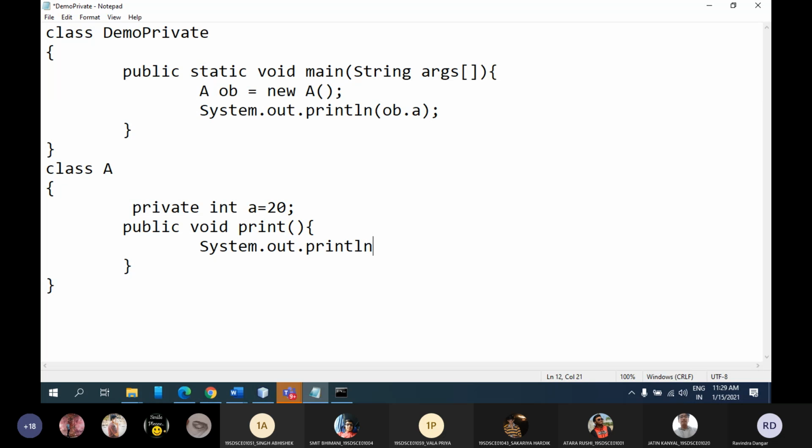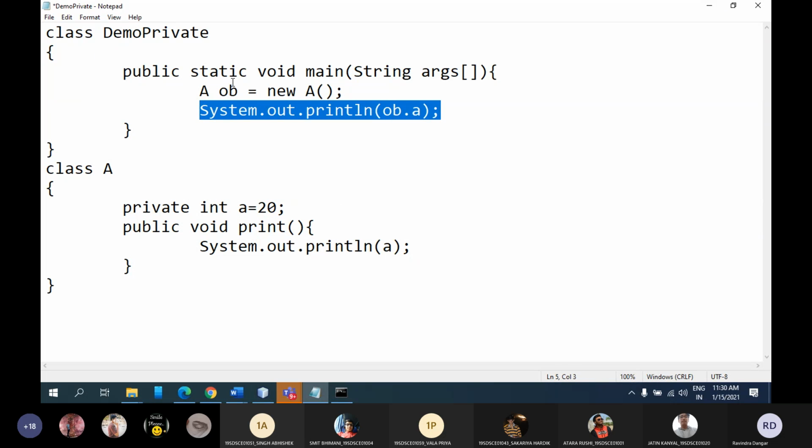Do this and I can just call this method. But here I am not accessing this value outside the class. The variable is defined inside the same class and I am accessing it within the same class. It is always possible. Fine, but my question was I want to access it outside the class. Let's say in class this demo private. Then what should I do?